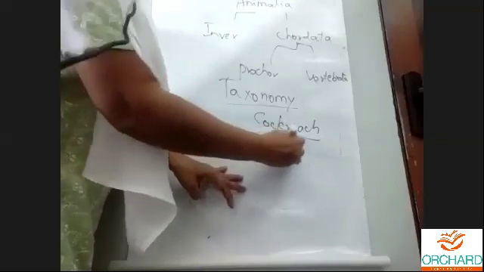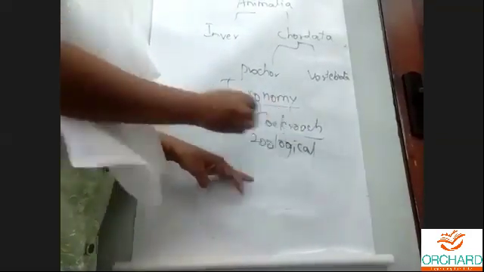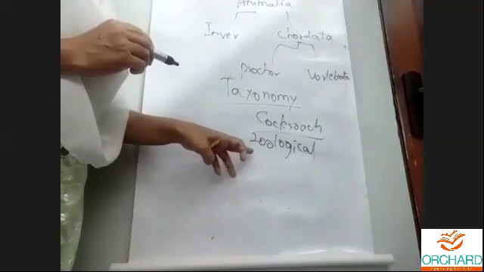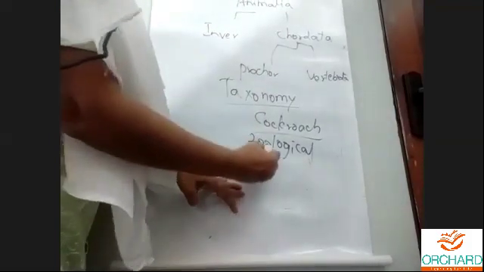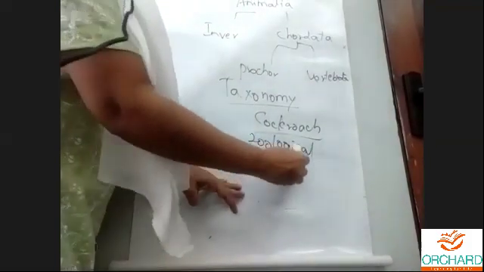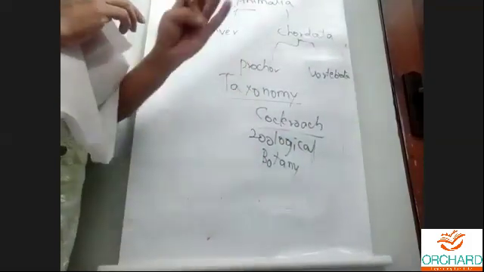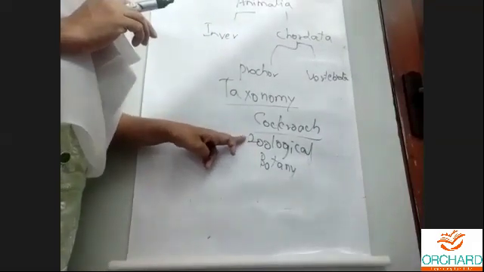What is zoology? Zoology is nothing but learning about animals. Learning about plants is called botany, and learning about all the aspects of animals is called zoology.